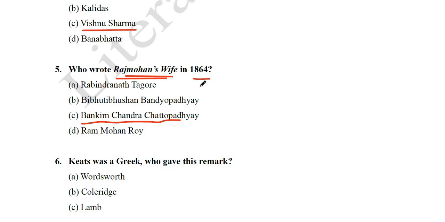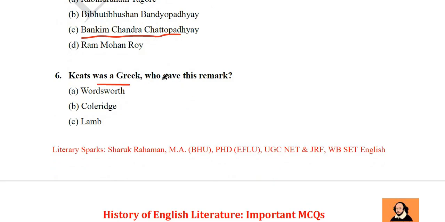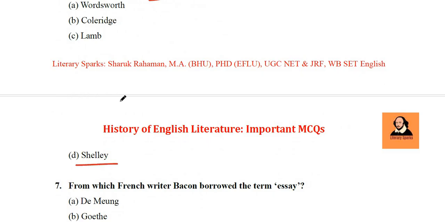So the next question we have, Keats was a Greek. Who gave this remark? So someone said this statement about John Keats that he was a Greek. So who said that? Wordsworth, Coleridge, Lamb, Shelley. Its answer will be Shelley.